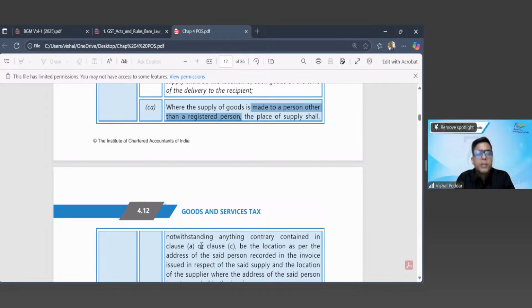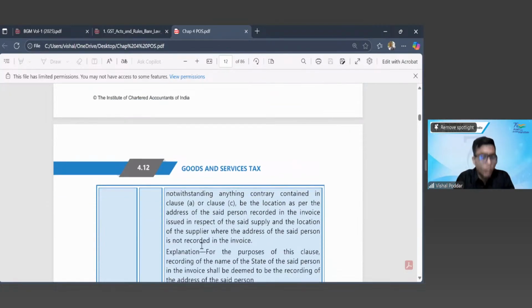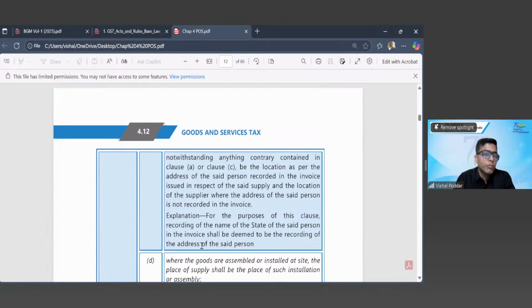Then whatever purchases you make from a shop, from a mall, or from online platforms, all are covered in this clause. Now, importantly, what is the place of supply? It will be your address as recorded in the invoice. That's it.